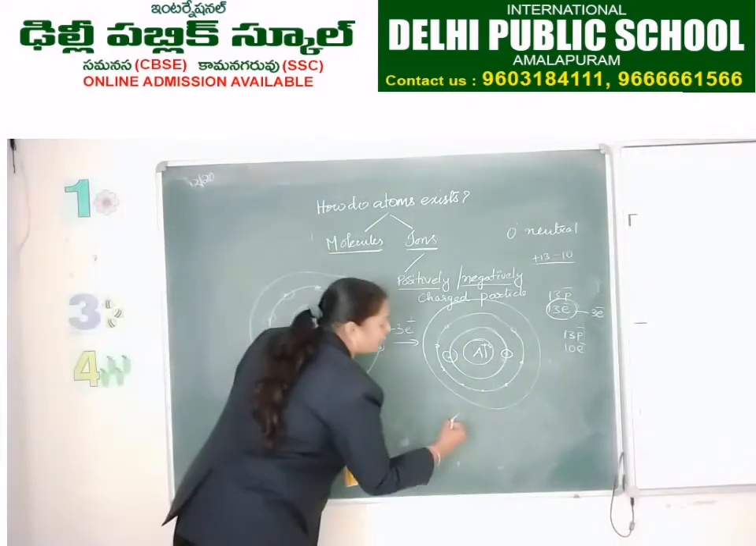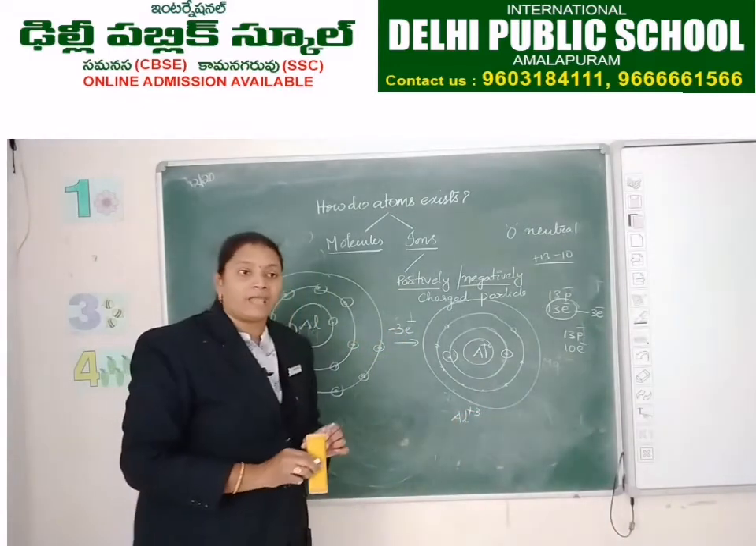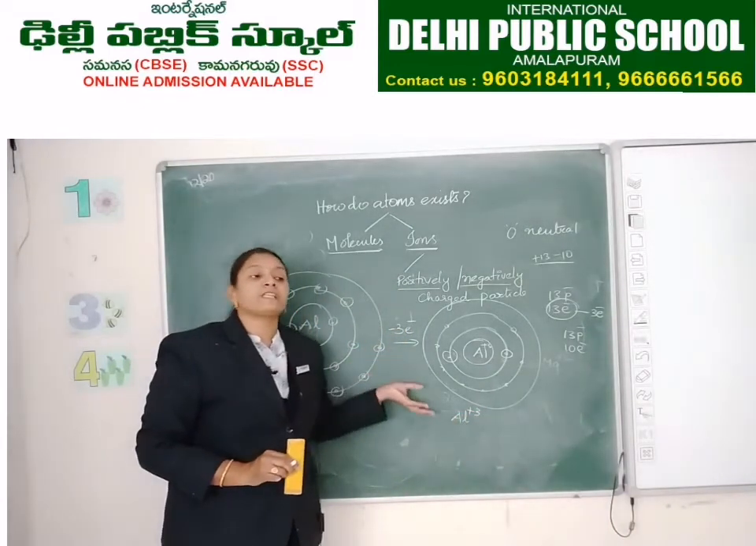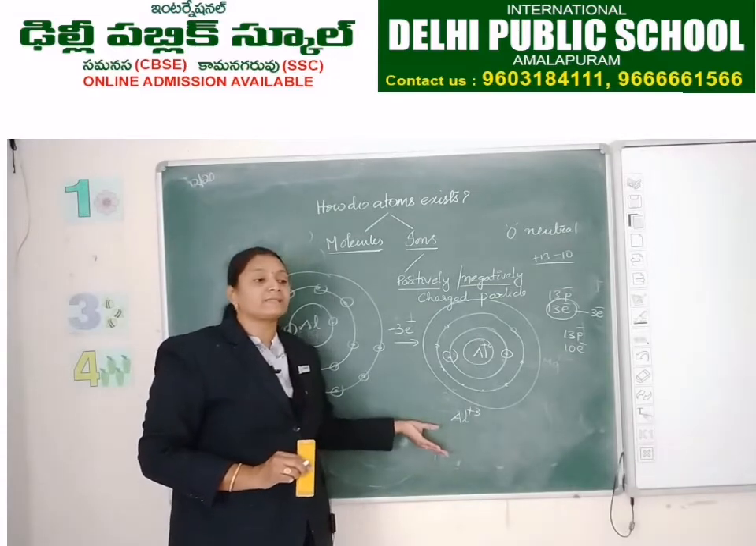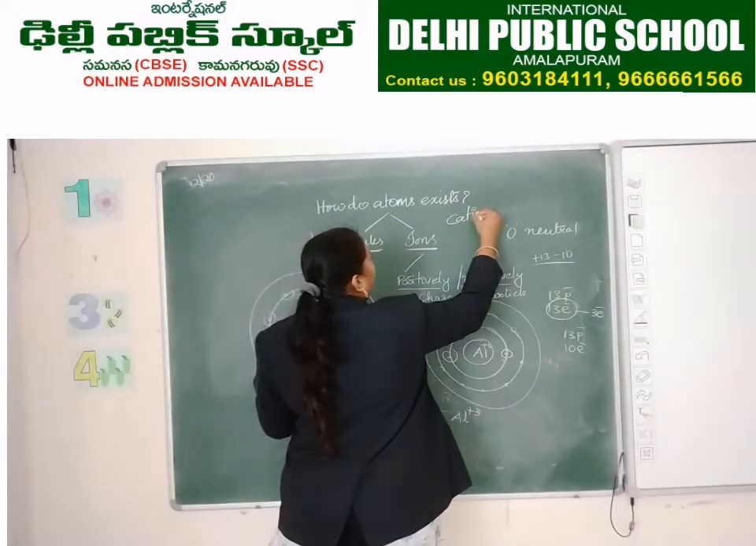So is aluminum a positively charged ion? Yes. If it is a positively charged ion, what do we call it? Cation. Cations.